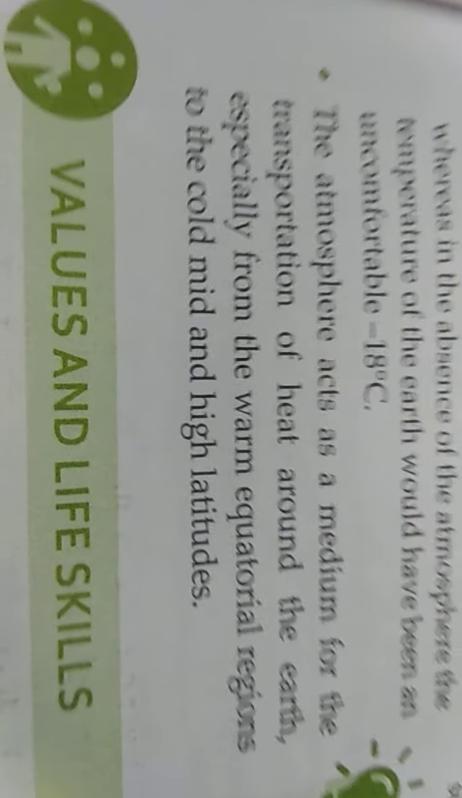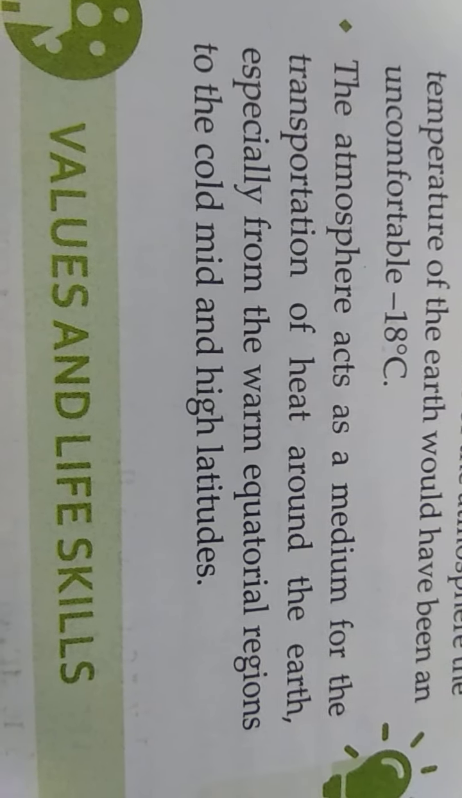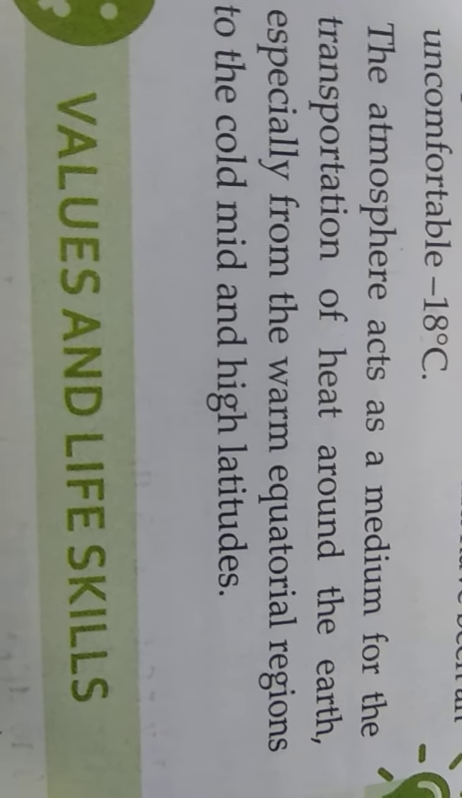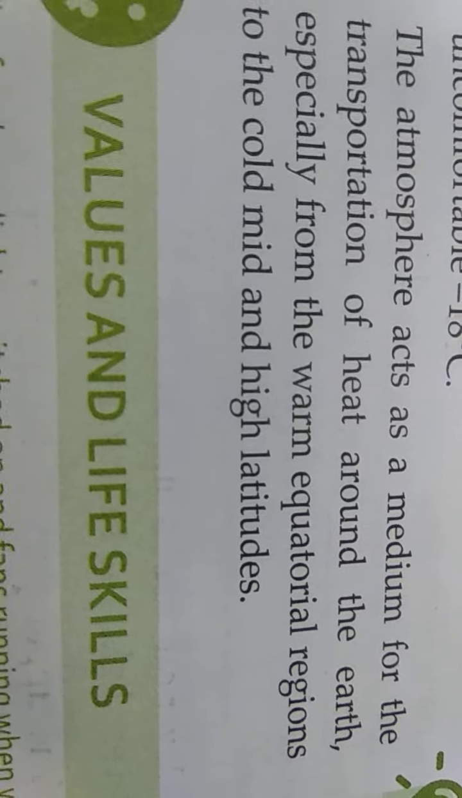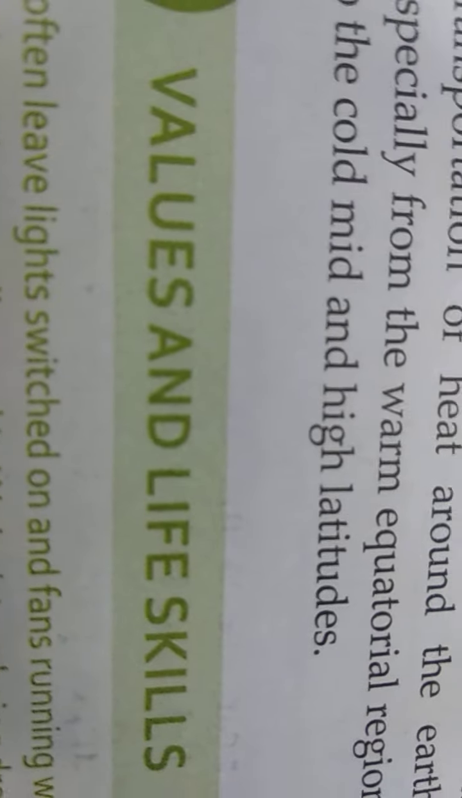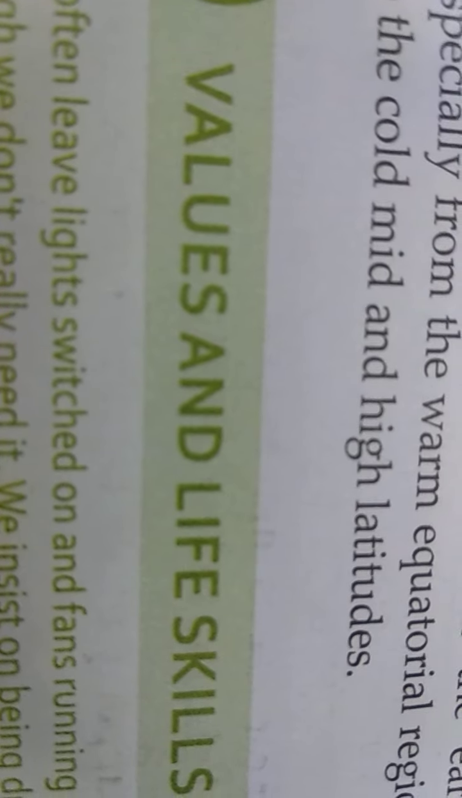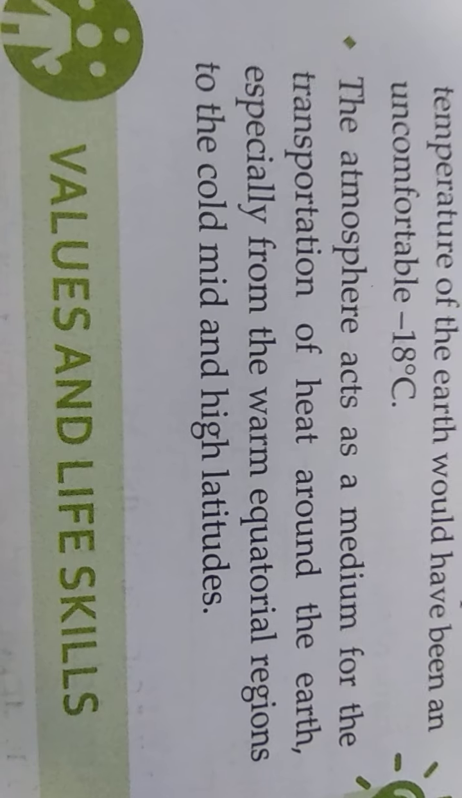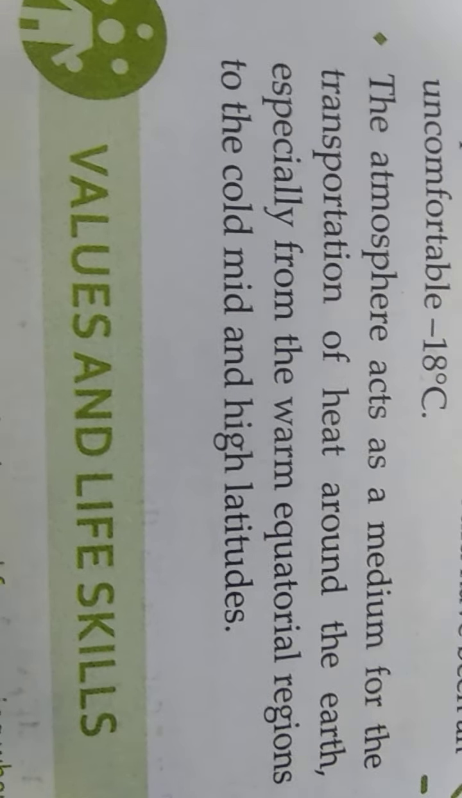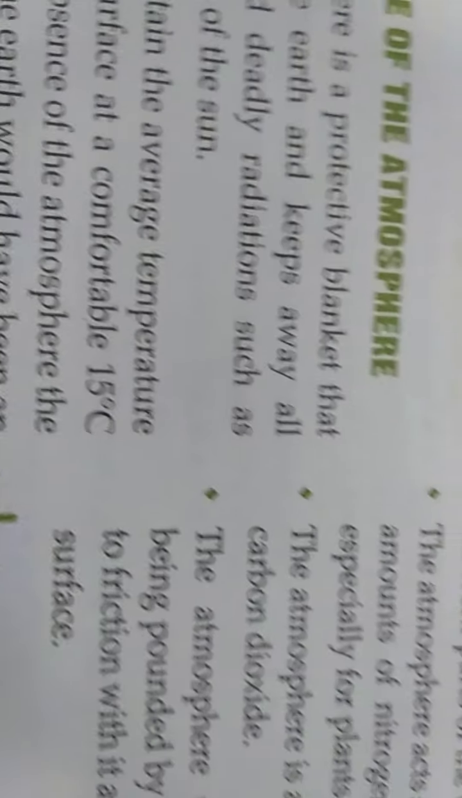Next, the atmosphere is acting as a medium of transferring heat around the world. As we know, the Earth is divided into zones: frigid zone, torrid zone, temperate zone, and cold zone. The equatorial region, which gets most heat, the heat is transferred into the temperate zone, and from there to the other zones. So this atmosphere is the medium through which the transfer is occurring. The temperature goes from one latitude to the other latitudes, to the mild regions.